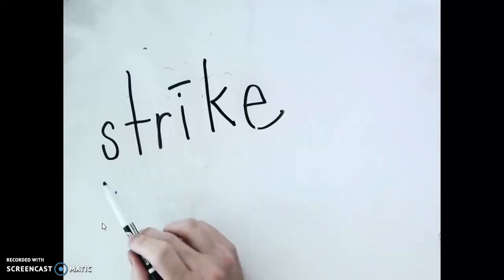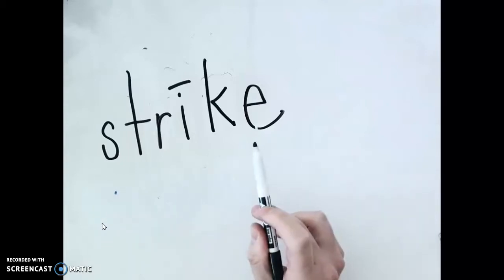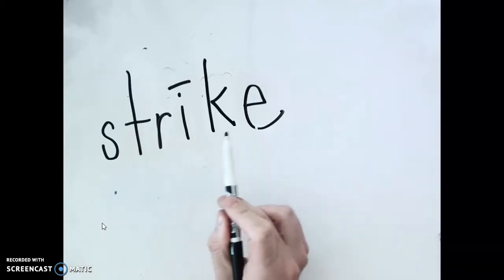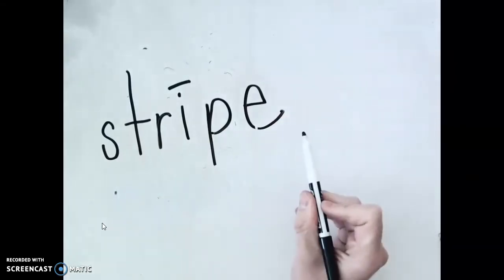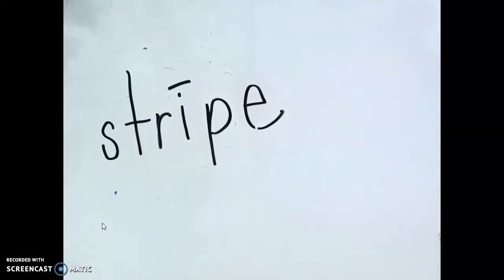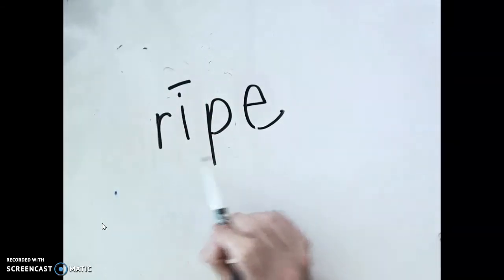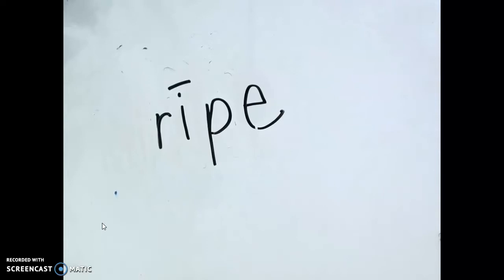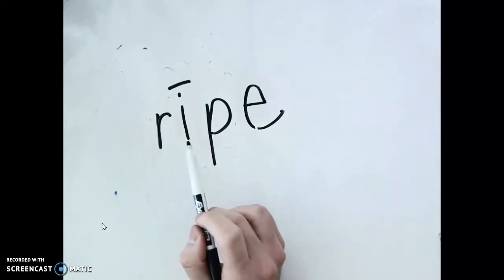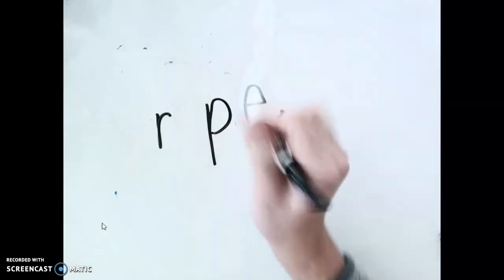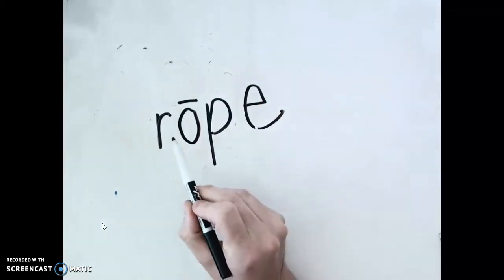Now I want to change the word strike to stripe. Stripe. Oh, I'm going to have to change that K to a P. Now I have stripe. I want to change the word stripe to just say ripe. What will I have to take off to make it say ripe? I'm going to have to take off the st at the beginning. Now I have ripe. Now I want to change the word ripe to rope. Rope. Change that middle sound to O, long O. We have the word rope.